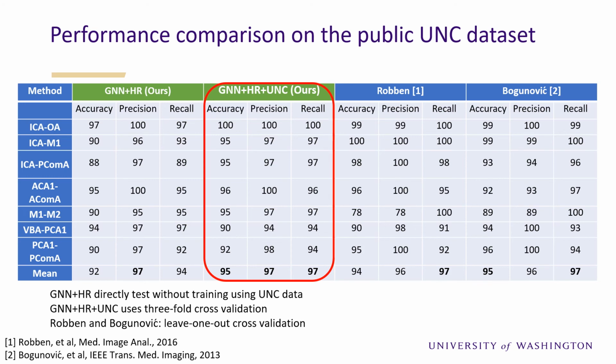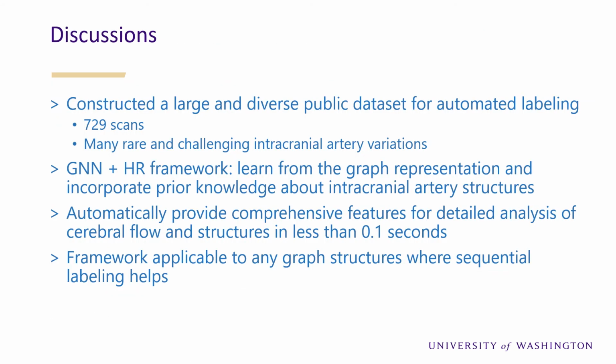leave-one-out cross-validation. In this work, we have constructed a large and diverse public dataset for automated labeling. With 729 scans, including many rare and challenging intracranial artery variations, this can be a new benchmark for automated labeling. We have explored the ability of graph neural networks to learn from the graph representation and label the arteries. And we also found the performance can be further improved with hierarchical refinement to incorporate prior knowledge about intracranial artery structures. Our method is fully automated.